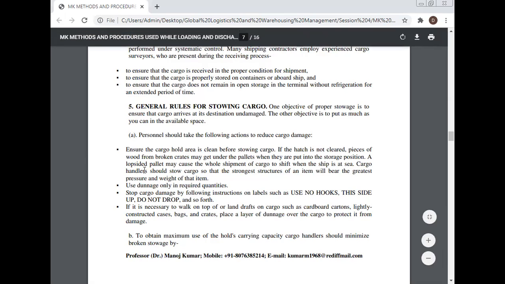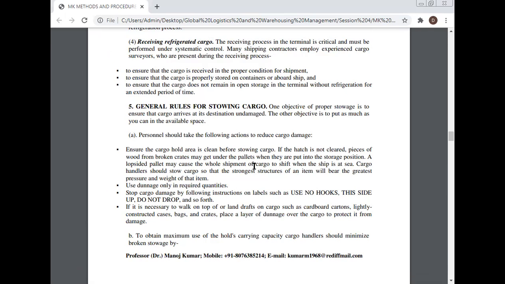Ensure the cargo hold area is clean before stowing cargo. If the hatch is not cleared, pieces of wood from broken crates may get under the pallets when they are put into the storage position. A lopsided pallet may cause the whole shipment of cargo to shift when the ship is at sea. Cargo handlers should stow cargo so that the strongest structure of an item will bear the greatest pressure and weight of that item. Use dunnage only in the required quantity.